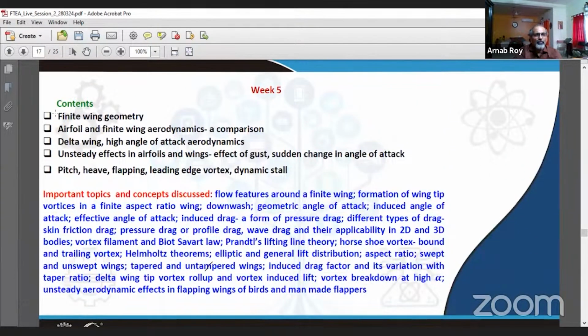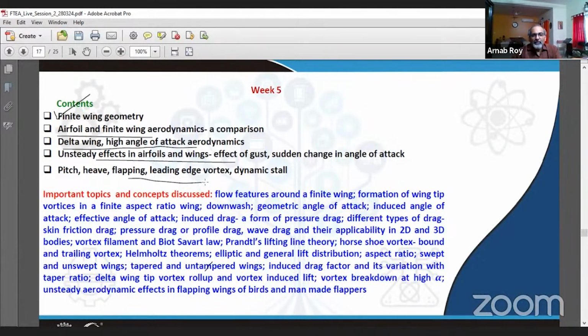We then moved on to finite wing geometry after having studied airfoil. And then we distinguished between an airfoil and finite wing. We talked about delta wing as well as its high angle of attack performance. We also talked about unsteady effects in airfoils and wings. We learned a little bit about what happens when a wing is pitching, heaving, flapping, etc. And briefly mentioned a very interesting concept of dynamic stall.